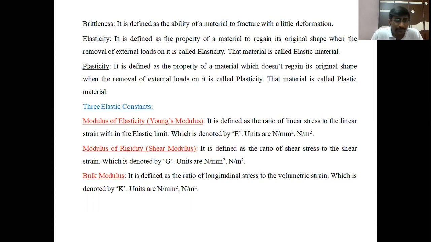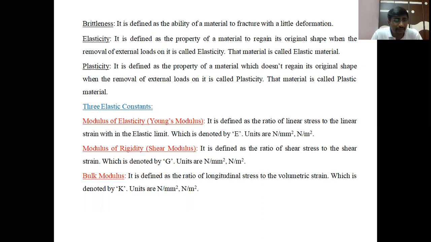Next property is modulus of rigidity, also called the shear modulus. It is defined as the ratio of shear stress to shear strain. Shear stress is the tangential stress that occurs in the material when a tangential force is applied, and shear strain is the angular deformation when we apply the tangential force on that member. The modulus of rigidity is denoted by capital G. Its units are the same as the modulus of elasticity, megapascals or pascals.